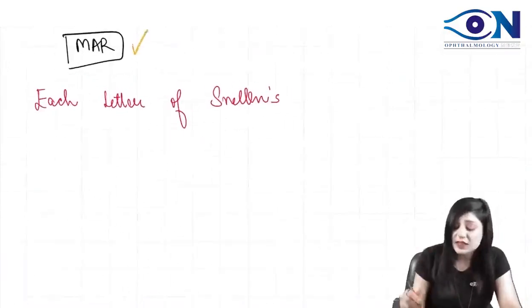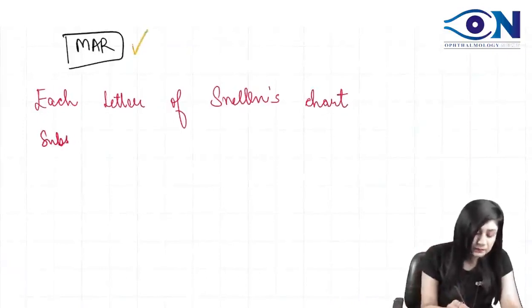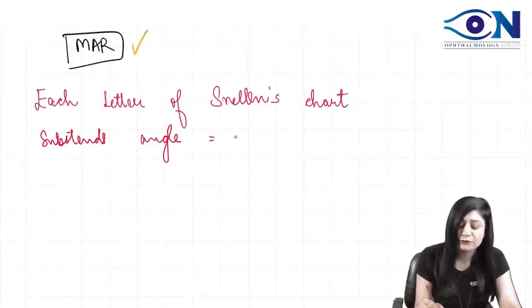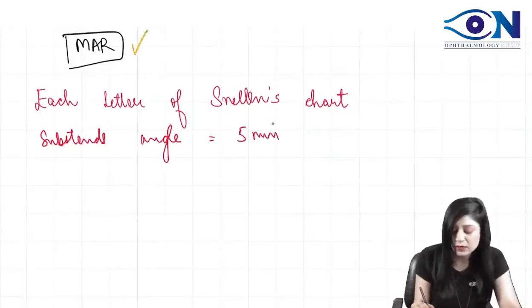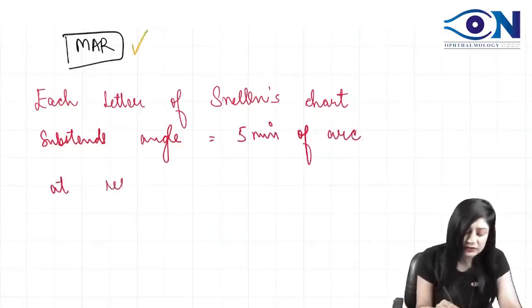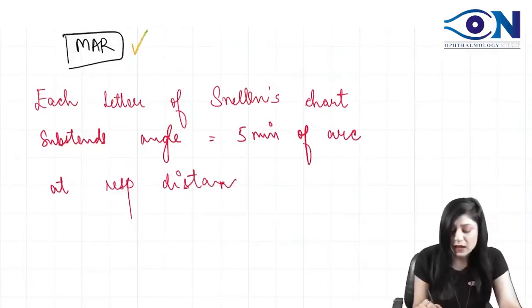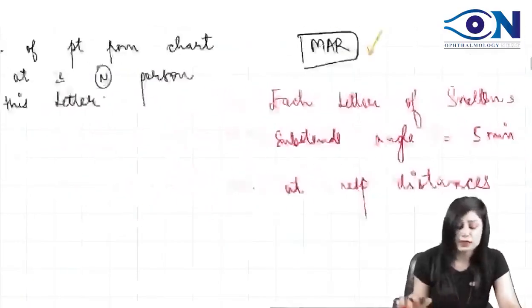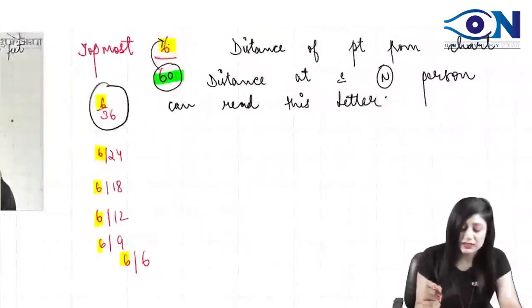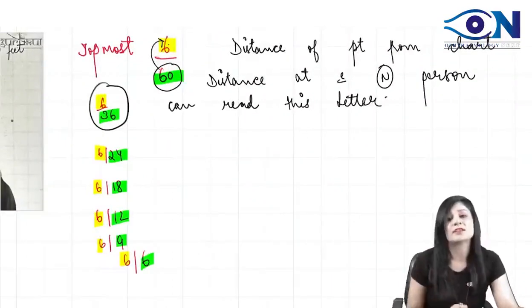Each letter of the Snellen's chart will subtend the angle of 5 minutes of arc. All will make 5 minutes of arc, but at the respective distances. Always remember their respective distances, which we talked about just now. It is 60 meters, 36, 24, 18, 12, 9 and 6. These are the respective distances.